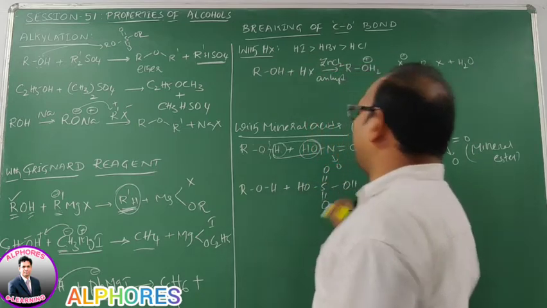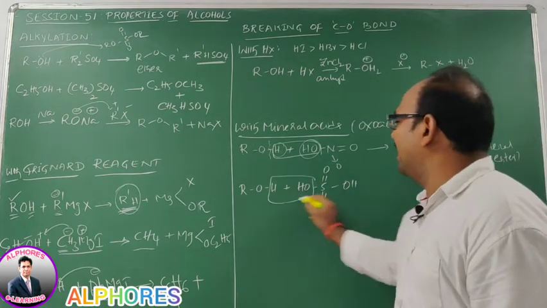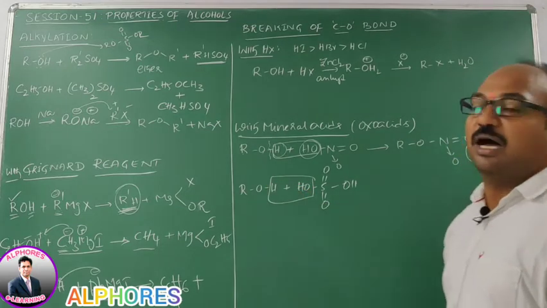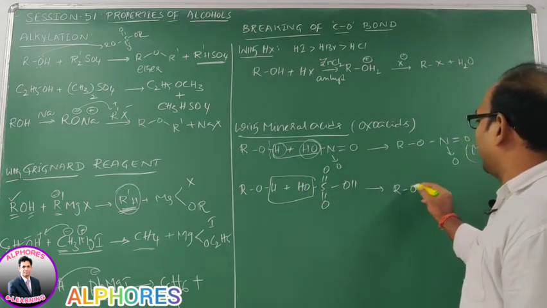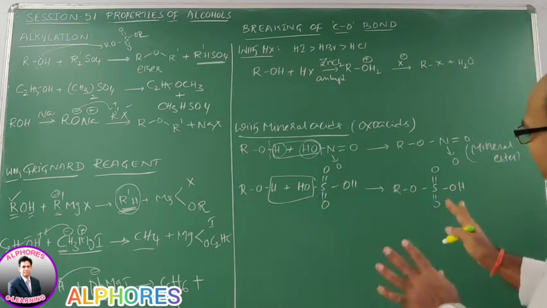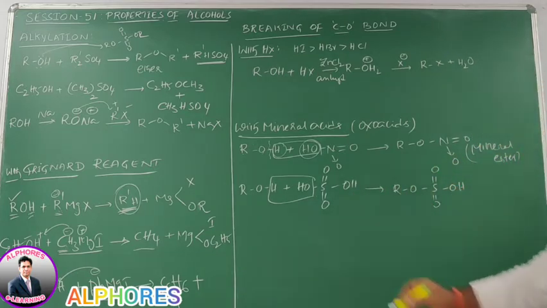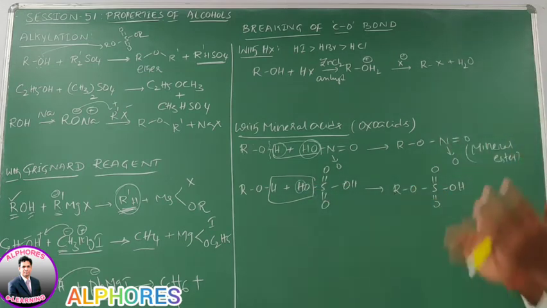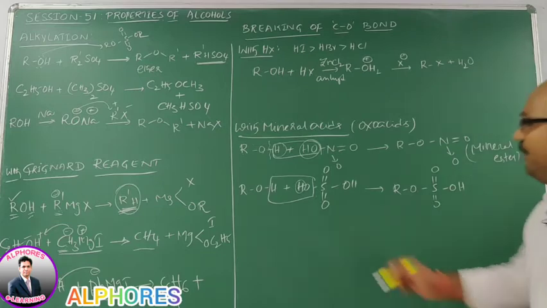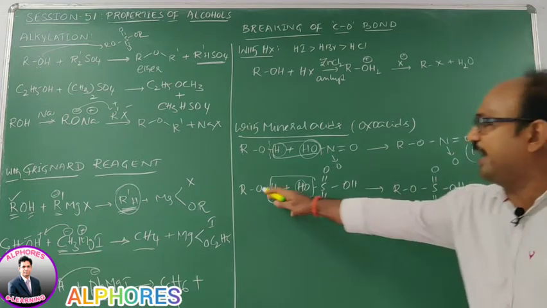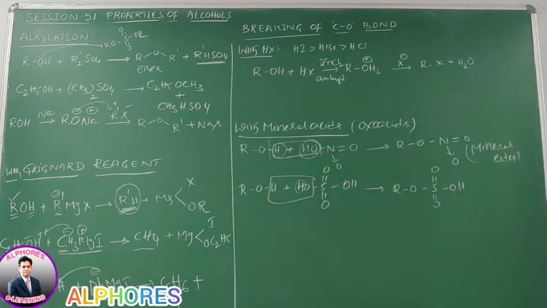HOS double bond OH. In this case, we have the OH group of sulfuric acid and H of alcohol. Then what product are we getting here? ROS double bond OH. So simply, if you look at this reaction, what happened? In sulfuric acid, one of the hydrogens is replaced by an alkyl group. It looks like that, but actually, not only hydrogen, the complete OH group is displaced by the OR group of alcohol. So alkyl hydrogen sulfate.